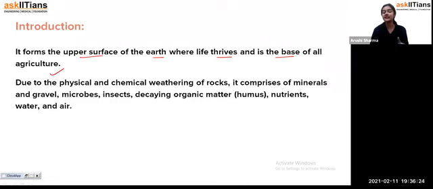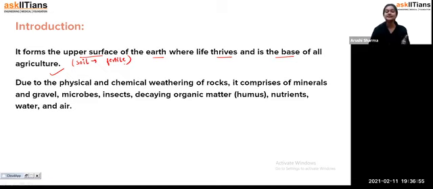Whatever the agriculture process is, even though we have plants and trees from which we get fruits and vegetables, when we have to grow crops, pulses, and cereals for our food, we have to grow them on a large scale, and that we call agriculture. For agriculture, the very important thing is that we require soil, and that soil must be fertile in nature. If it is not fertile, then how are you going to grow crops?